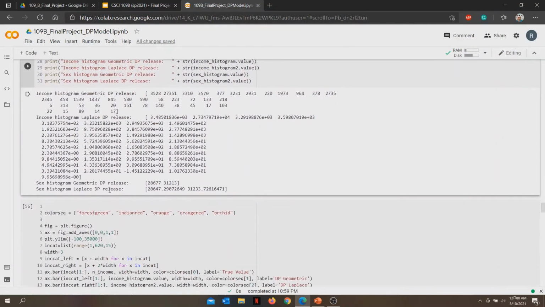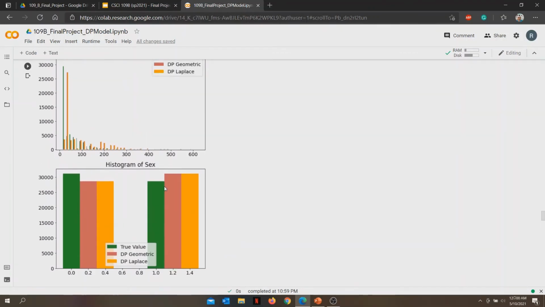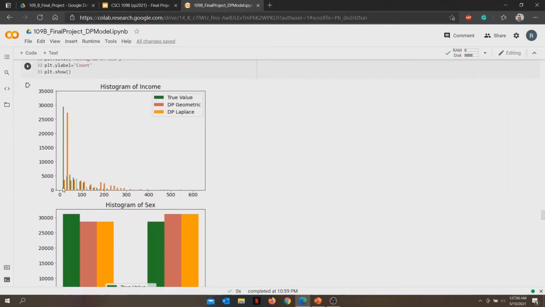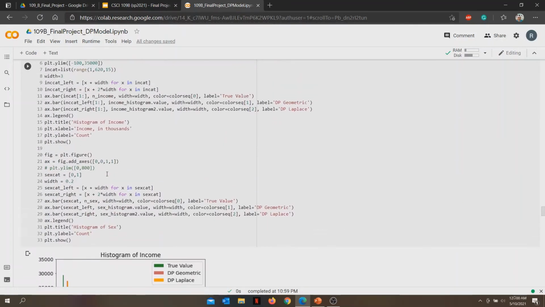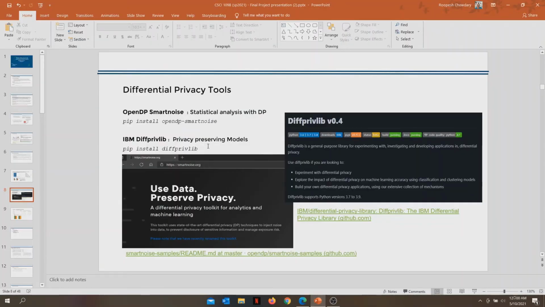And we can see that the histogram values are very close to the true values, but not exactly the same. In this case, if we look at the income, we can see it is being swapped with the true values on one category versus the other category to preserve the privacy. The epsilon value here is what helps us balance preserving privacy but still providing accurate information for analysis. The second library is the diffprivlib library, which is a general purpose library that has differentially private models implemented.